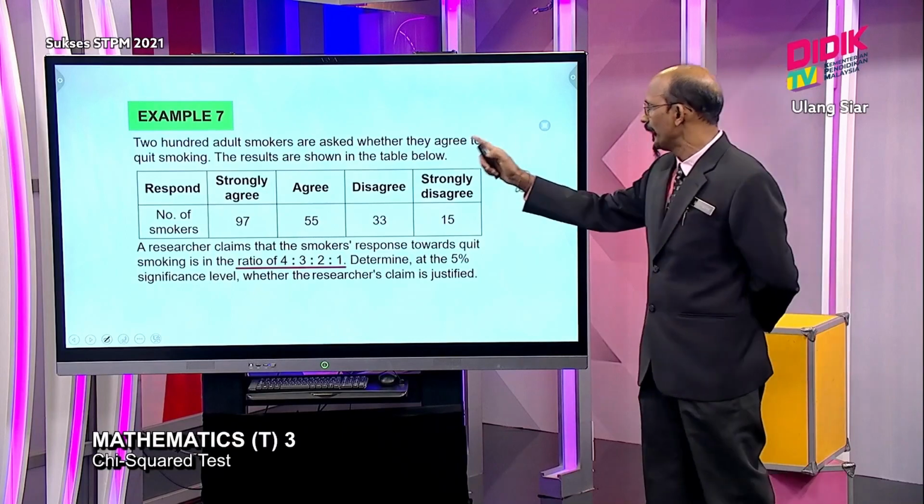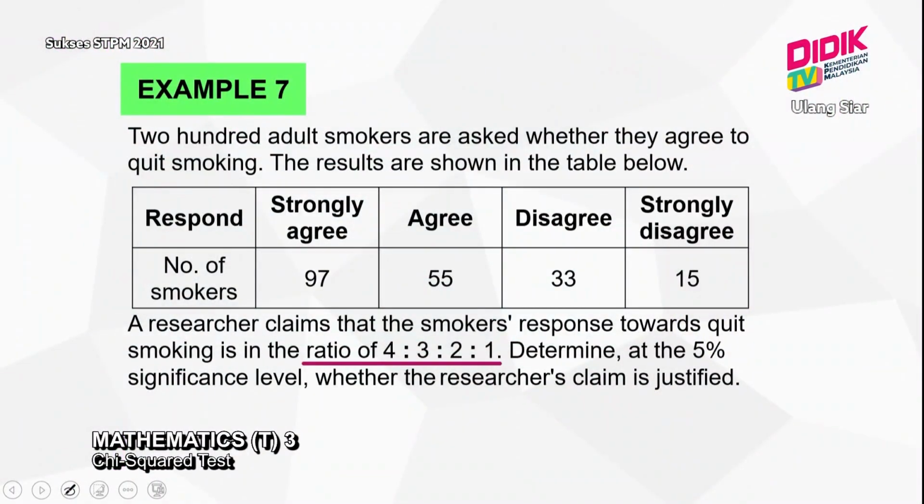So for one example, this question: 200 adult smokers were asked whether they agree to quit smoking. The results are shown in the table. The researcher claimed that the smoker response toward quitting smoking is in the ratio 4:3:1. That means this is the distribution, so this one comes under the goodness of fit test. Determine at 5% significance level whether the researcher's claim is justified, whether it's true or false.